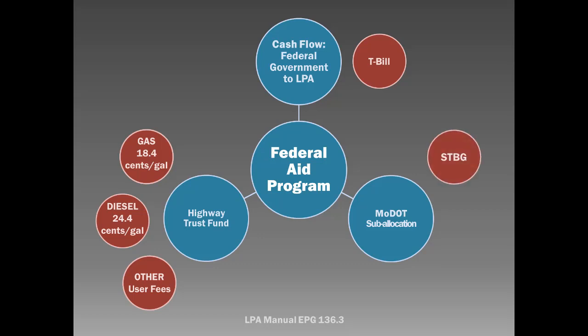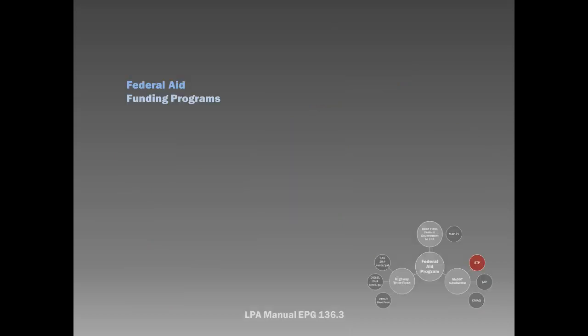The Surface Transportation Block Grant Program, or STBG. The STBG program includes set-aside programs commonly referred to as Large Urban Surface Transportation, or STP, Off-System Bridge Program, or BRO, and the Transportation Alternatives Program, or TAP. Another federal aid funding program distributed to LPAs in Missouri is the Congestion Mitigation and Air Quality, or CMAQ. Let's take a closer look at these programs.